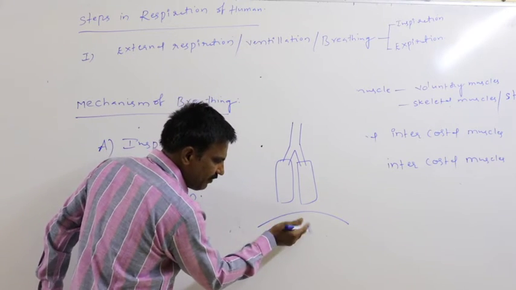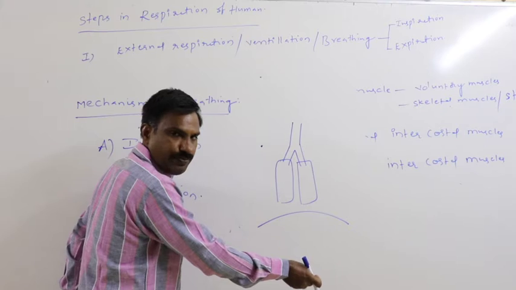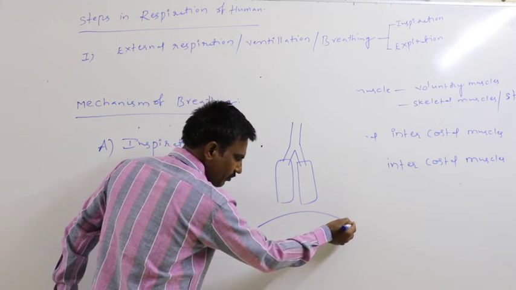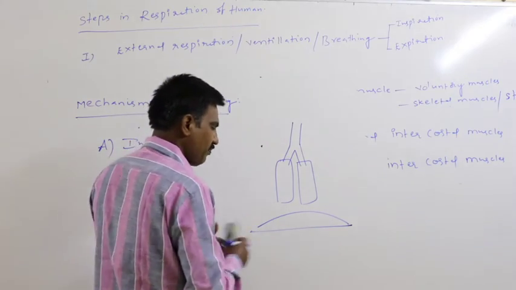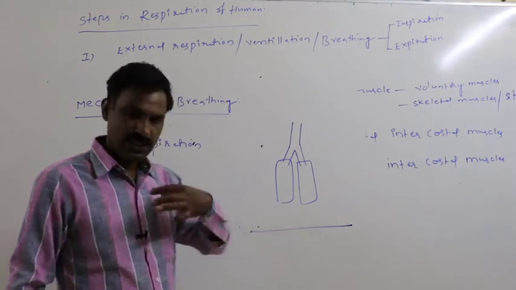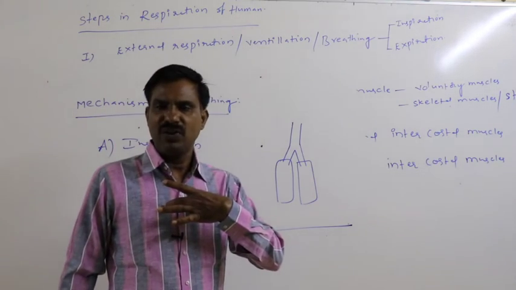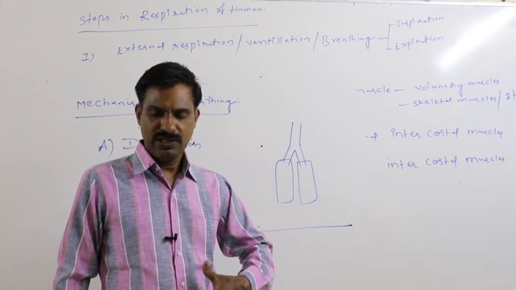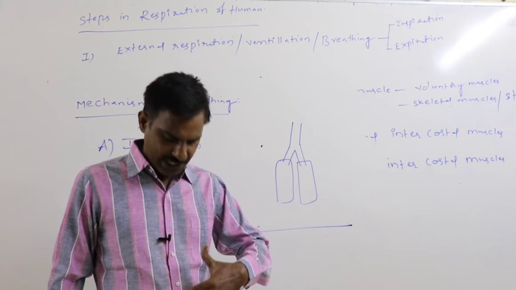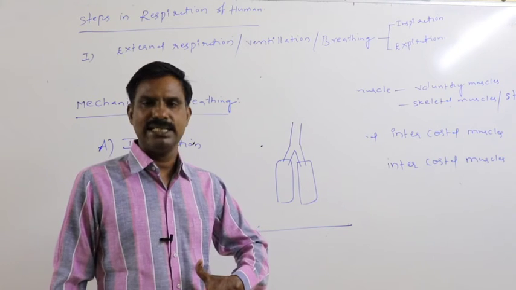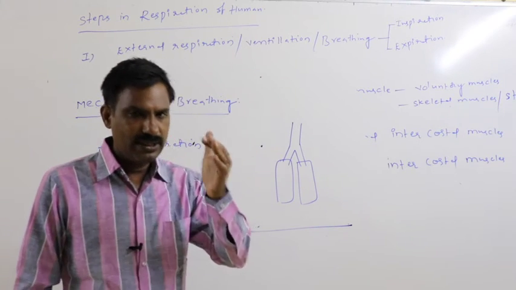Whenever the diaphragmatic muscles get contracted, whenever the diaphragm is pulled down and becomes flat, definitely thoracic cavity volume increases from anterior to posterior. At the same time,